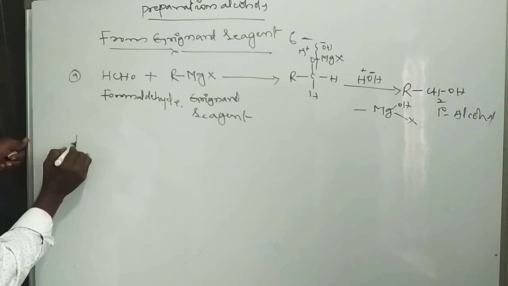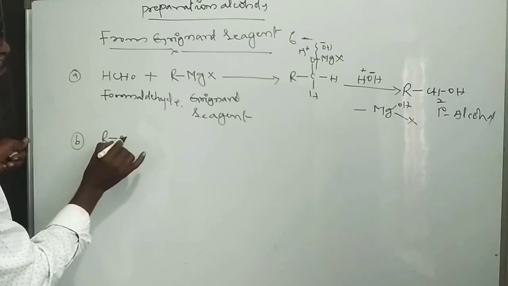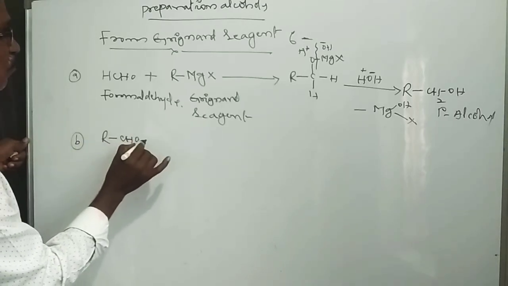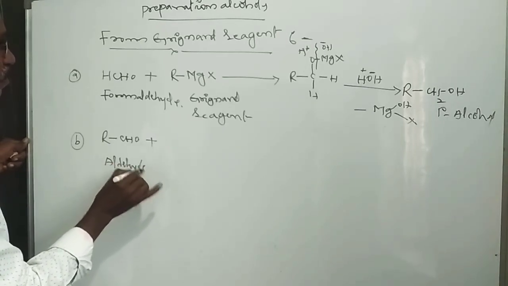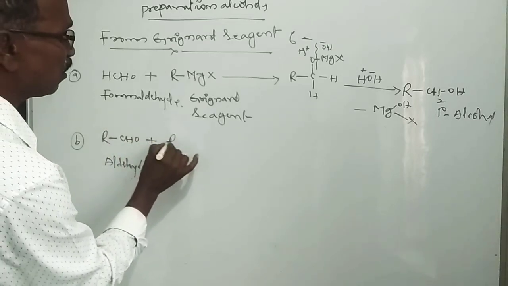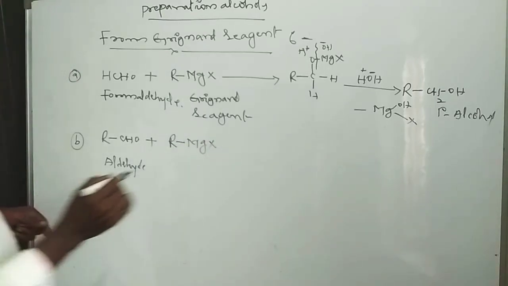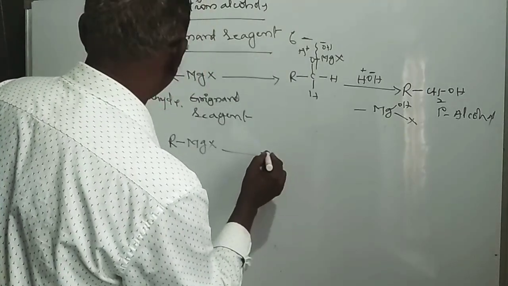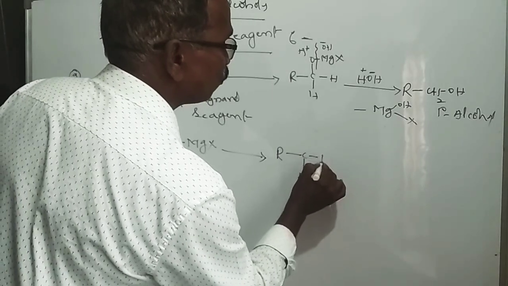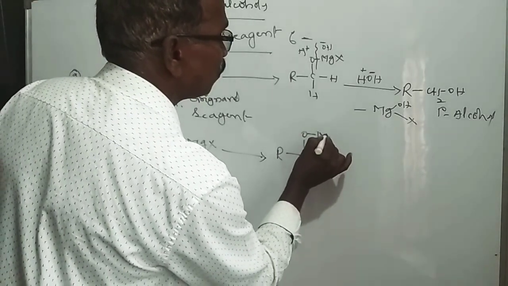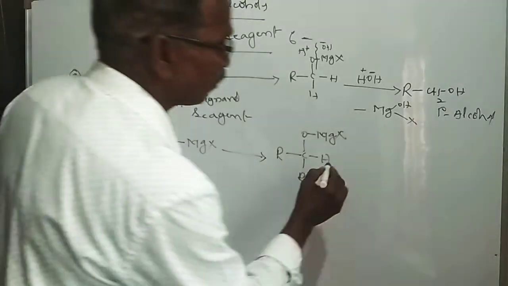If you take another one, acetaldehyde or any aldehyde compound, RCHO, and react it with the Grignard reagent, RMgX, the same thing happens: the intermediate R-CH(R)-O-MgX is formed. It further undergoes a hydrolysis reaction.